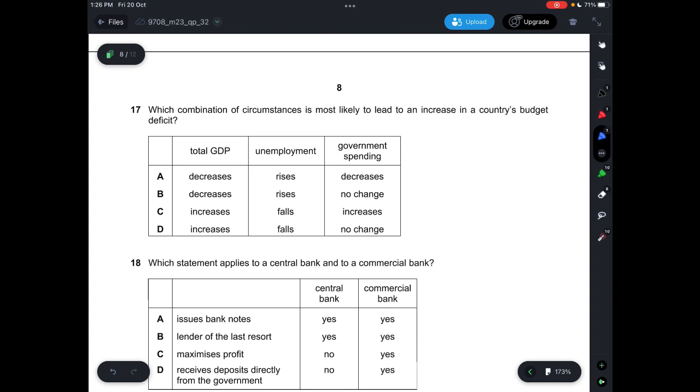Which combination of circumstances is most likely to lead to an increase in the country's budget deficit? So your total GDP would then have to decrease, so C and D is wrong. Unemployment would increase and government spending, there will be no change. So answer is B. Because if your government spending decreases, there's still a chance that your country's budget deficit will not be terrible, or it will not be significant. But if there's no change in government spending and the total GDP falls, also known as total income, and at the same time unemployment rises and you need to pay more welfare benefits, then yes, there will be a chance that your country's budget deficit would increase.